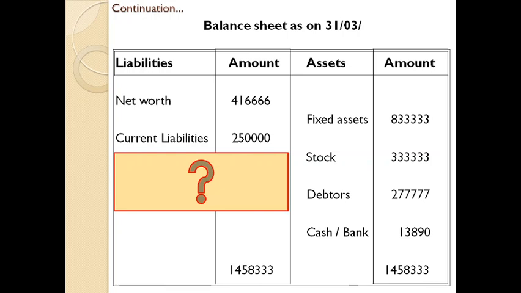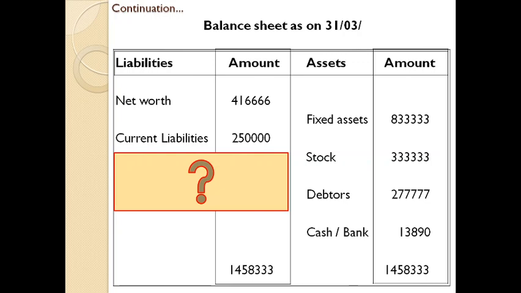So whenever you come across any difference on the liability side, make sure all the items are there on the liability side. Here it is given net worth, current liabilities. A typical liability side consists of share capital, reserves, current liabilities, and long-term debt.